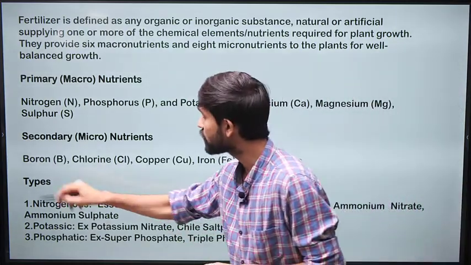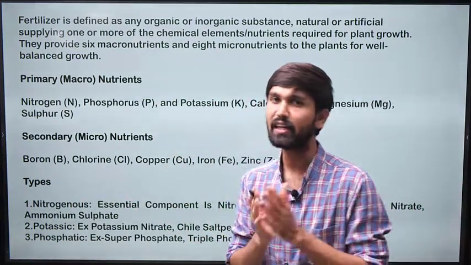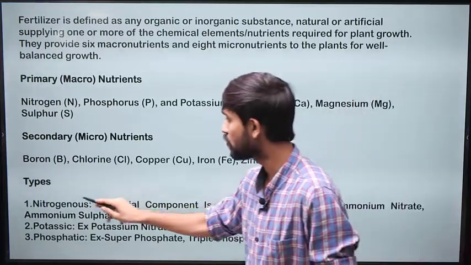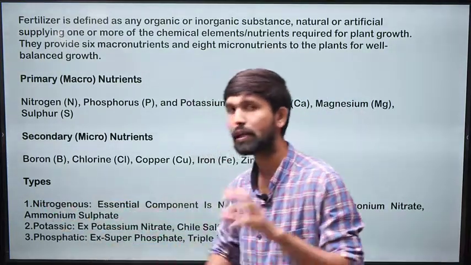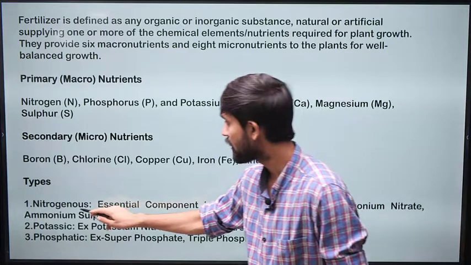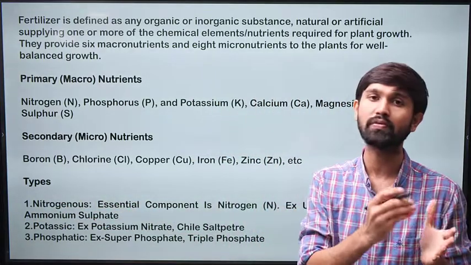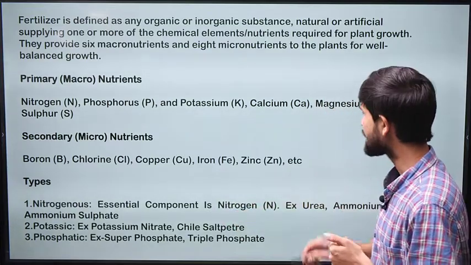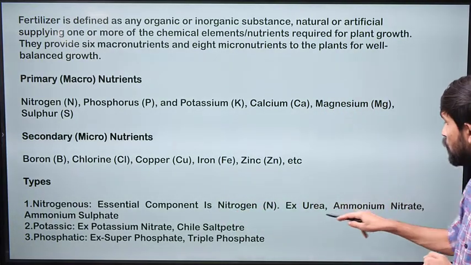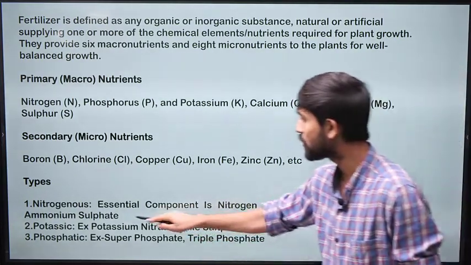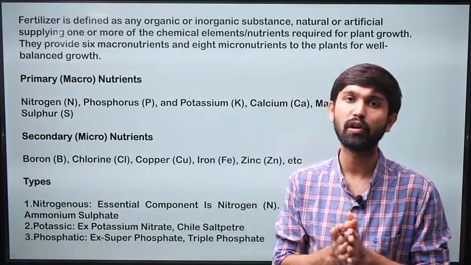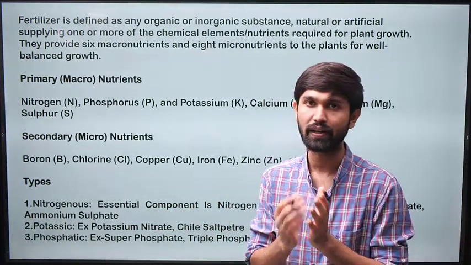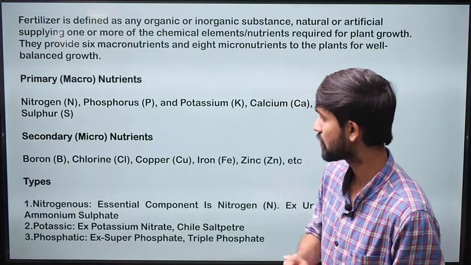So based on this, the fertilizers in India and around the world are divided into three major types based on their parent element. First is the nitrogenous fertilizers, which of course will have nitrogen as their primary component. The examples of nitrogenous fertilizers are urea, ammonium nitrate, ammonium sulfate. There is a fertilizer which is called diammonium phosphate. So that is a popular fertilizer in this arena.